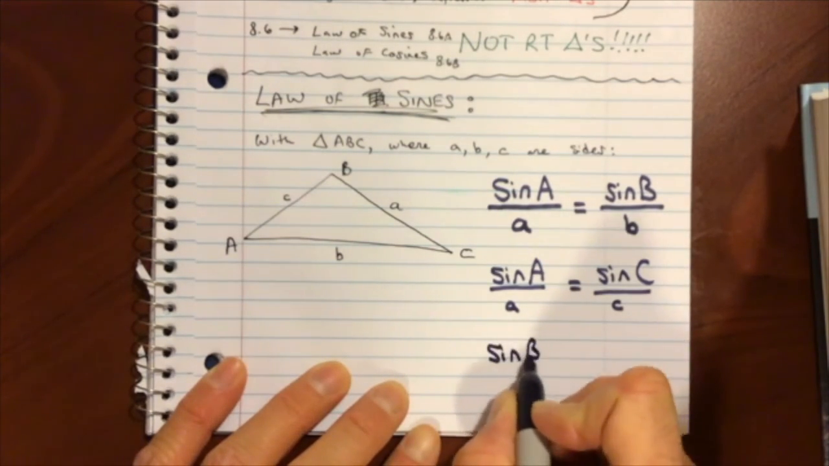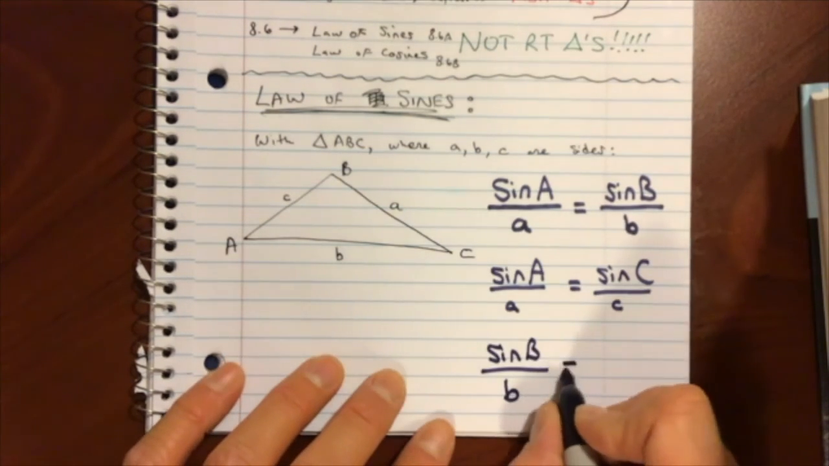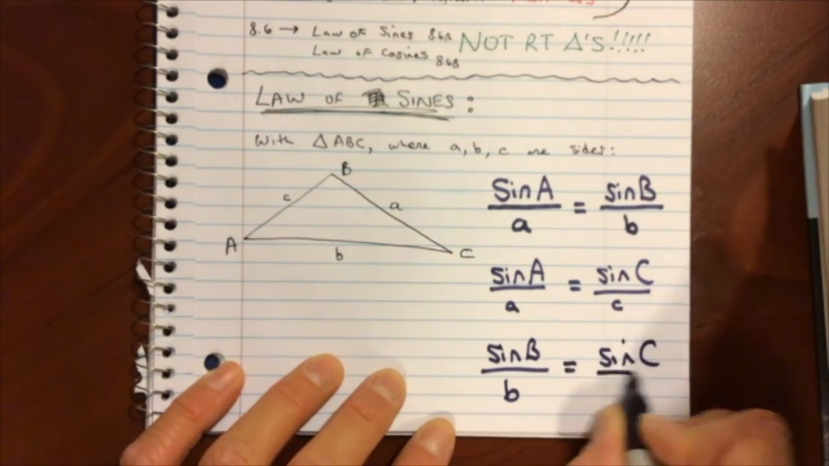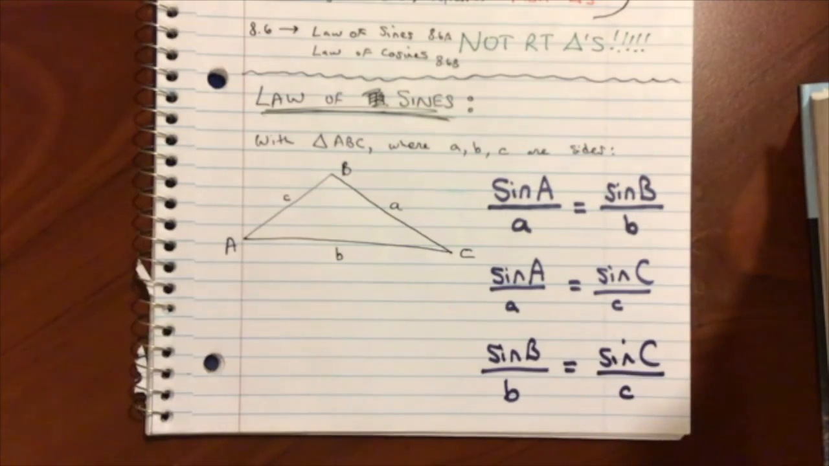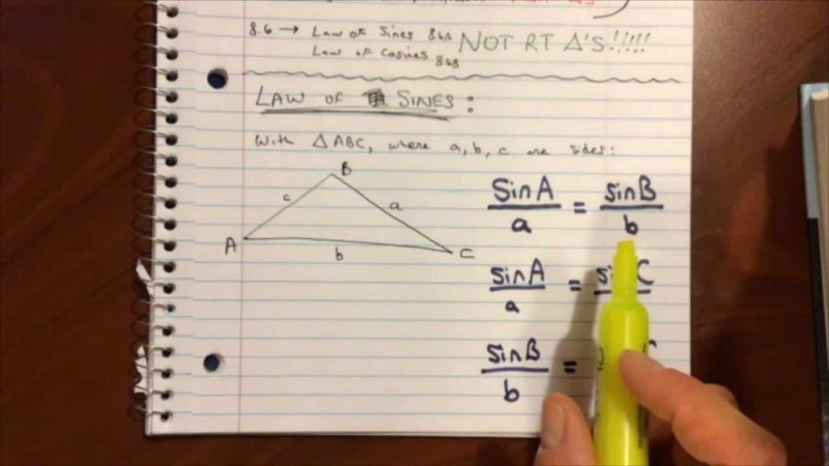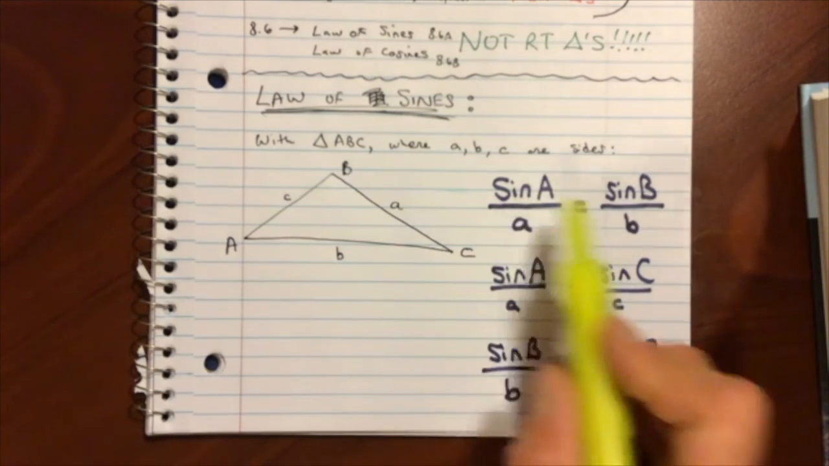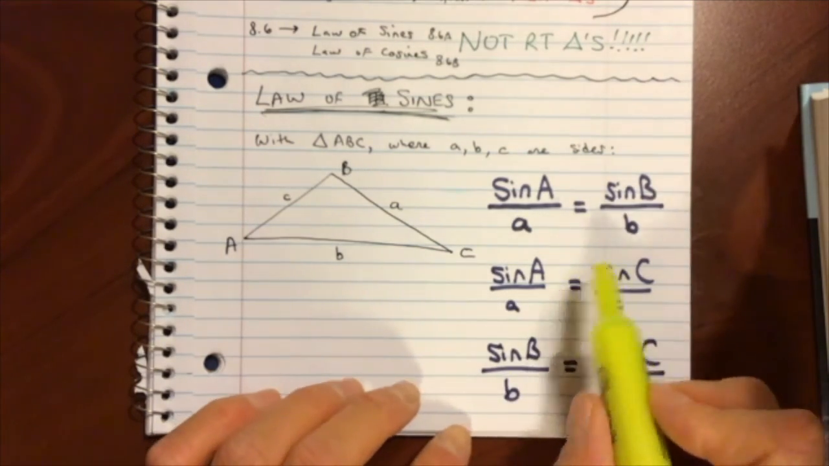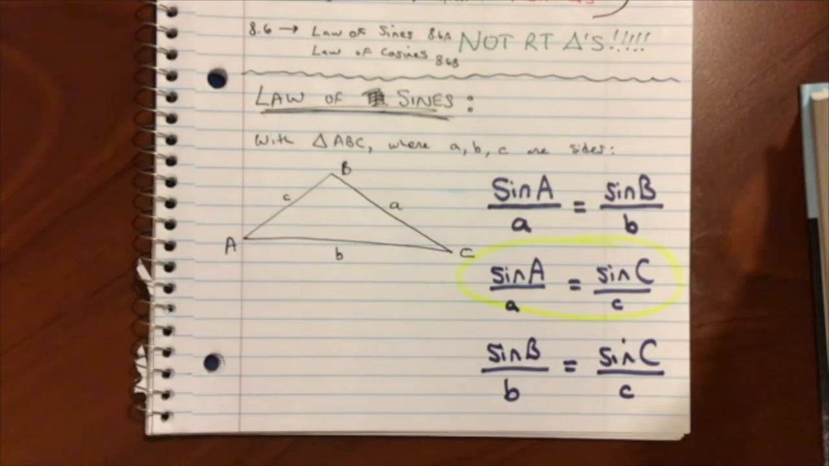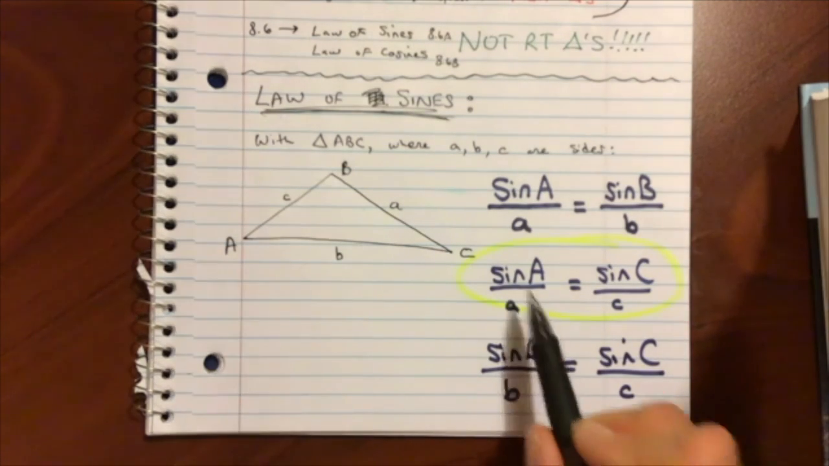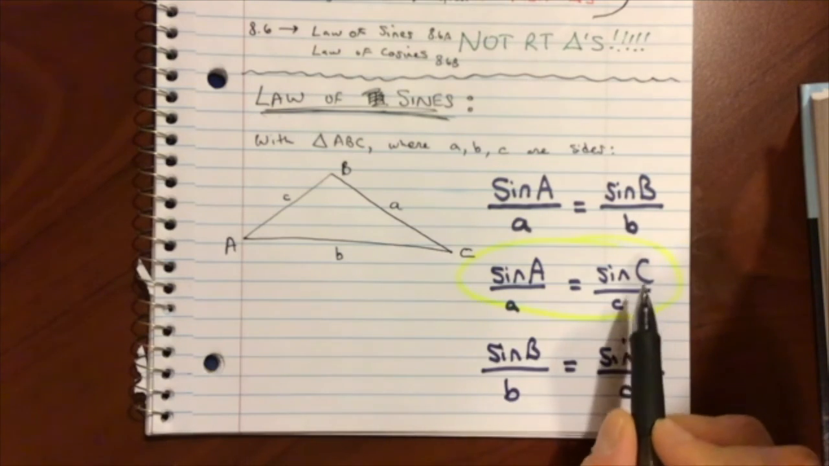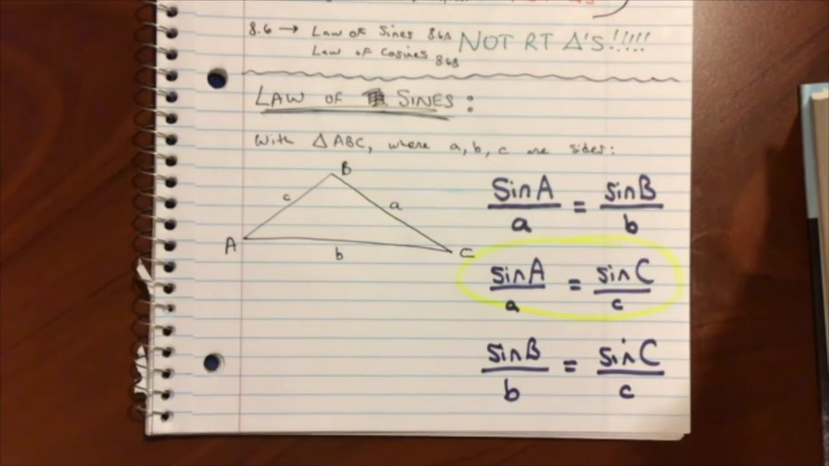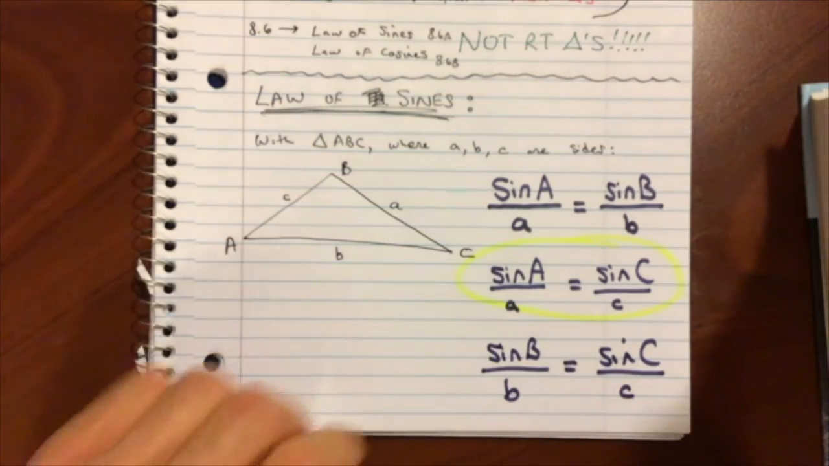It's the sine of big B all over little b equals the sine of big C all over little c. So really, there's just one equation. Keep in mind that when you use this equation, you're going to be working with two: the A's and the B's, or the A's and the C's, or the B's and the C's. So maybe you're just working with the middle one. It really doesn't matter, just as long as you know it's the sine of an angle all over its opposite side equals the sine of another angle all over its opposite side. Perfect. Excellent. You got the equation.